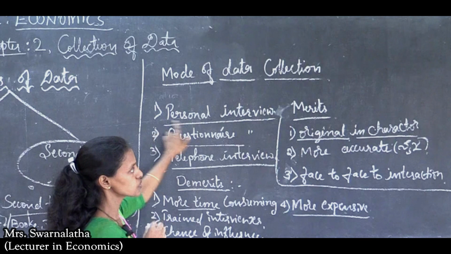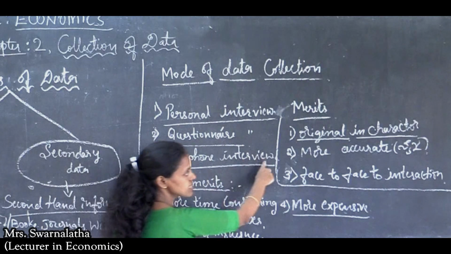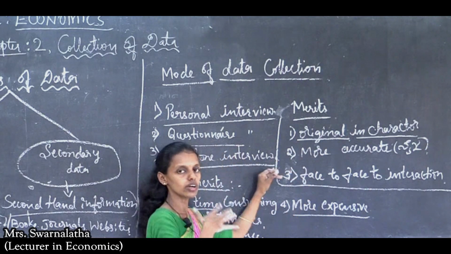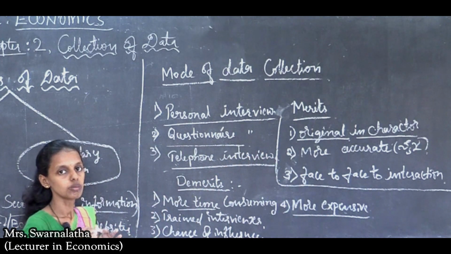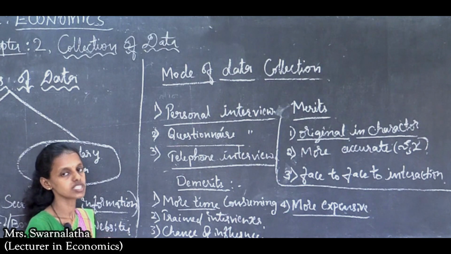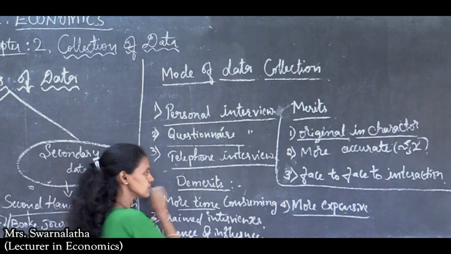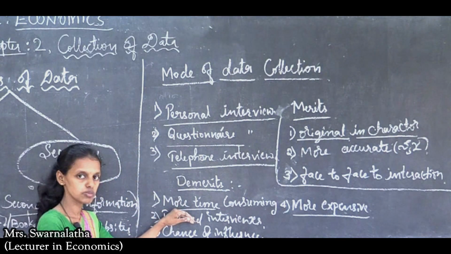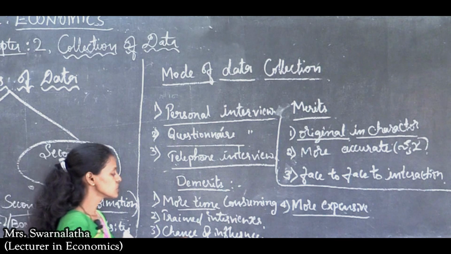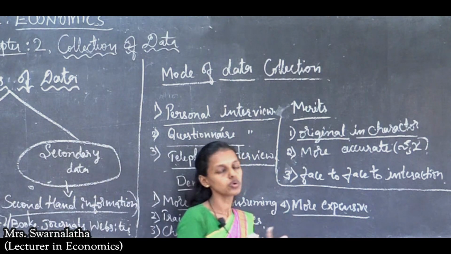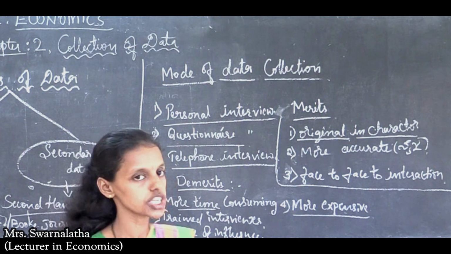So in the personal interview we studied what are the merits, demerits and meaning. So merits of personal interview is original in character, investigator is on spot and collecting the information, thus more accurate. Face to face interaction gives more confidence in the hands of investigator and respondent to answer the questions regarding the problems. What are the disadvantages or demerits? More time consuming, and trained interviewers we need, and skilled interviewers we need, chance of influencing each other, and more expensive in character. So next class we are going to discuss regarding the questionnaire method.